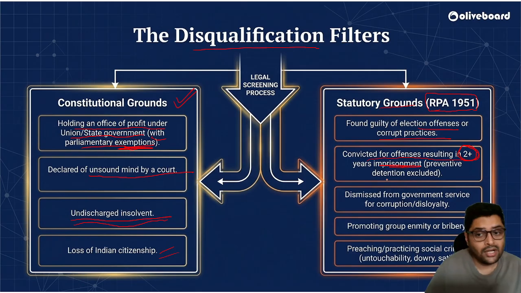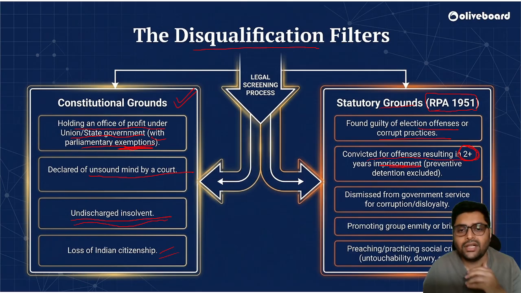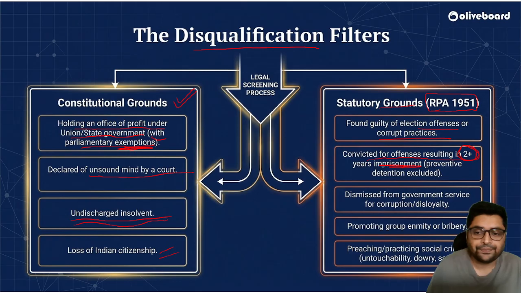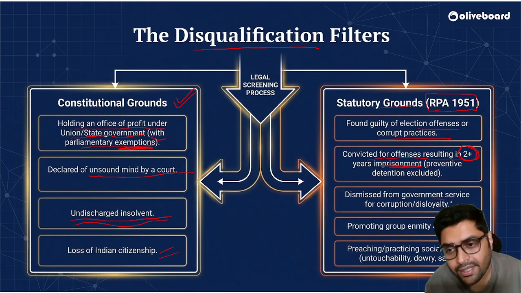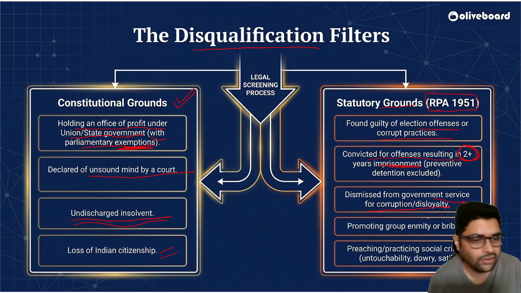Now, this is very important. If I got, suppose, 2.5 years of imprisonment, I cannot be a member. Also dismissed from government service for corruption or disloyalty, promoting group enmity, bribery, and preaching or practicing social crimes: untouchability, dowry, or sati. These are the statutory grounds.